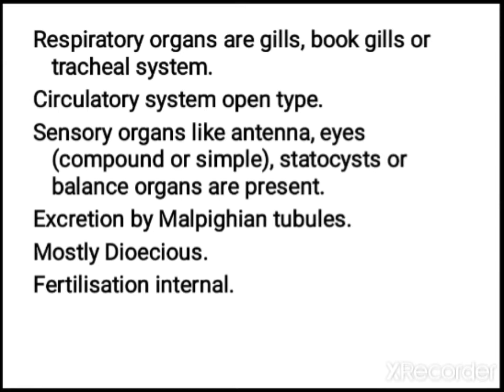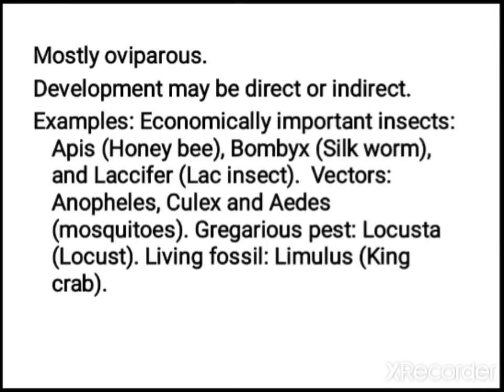Already we studied regarding this. Respiratory organs are gills or tracheal system. The circulatory system is of open type, and the sensory organs also. It is antenna. You can see in front, the two projections, that you call antenna. Apart from that, they have statocysts, which are balancing organs. The Malpighian tubules are the excretory organ. So they are mostly dioecious.